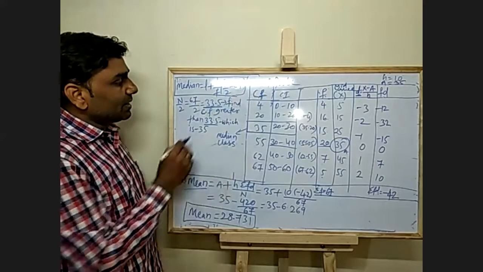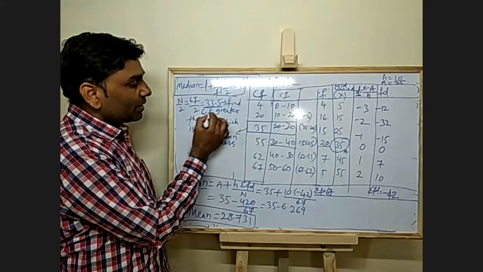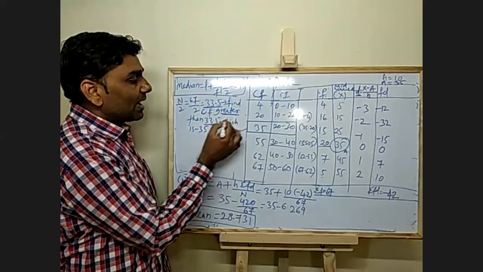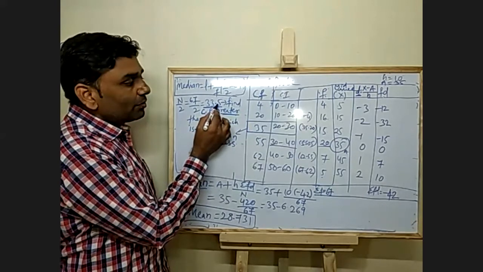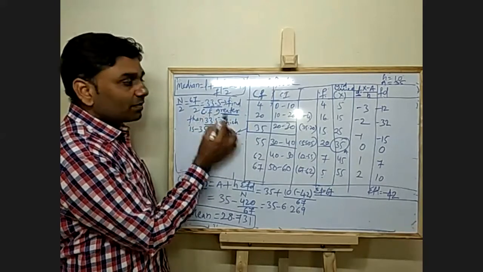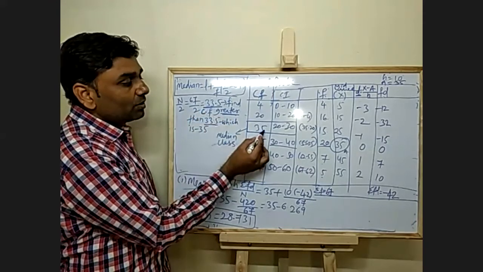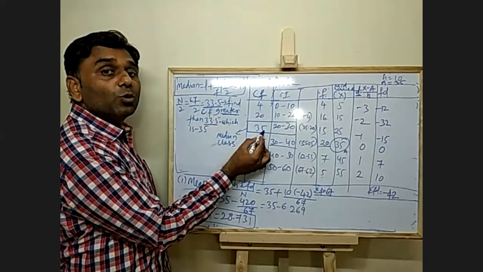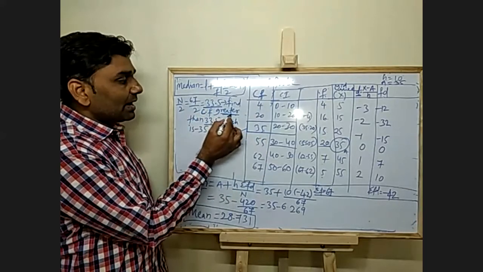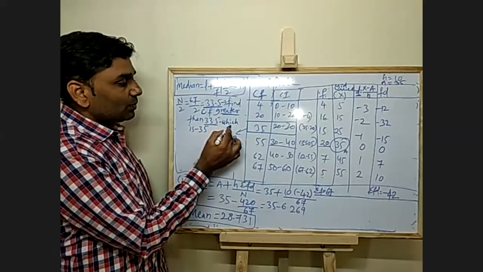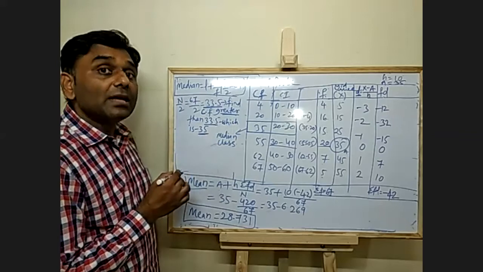We have to find the cumulative frequency greater than 33.5. The cumulative frequency more than 33.5 is 35.